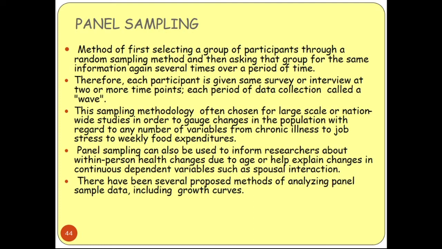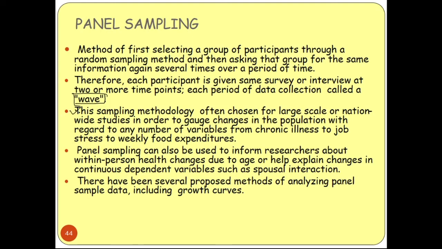Each period of data collection is called a wave. So this is called wave. This sampling methodology is often chosen for large scale or nationwide studies in order to get changes in the population with regard to any number of variables, from chronic illness to job stress to weekly food expenditure. These are the different types of examples.